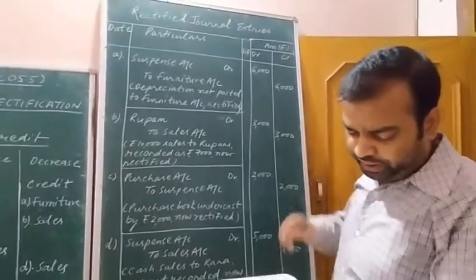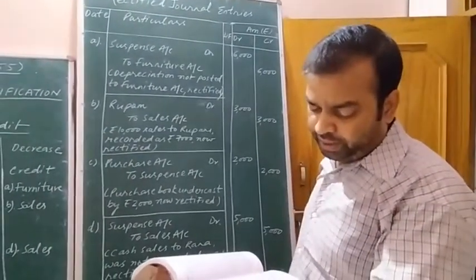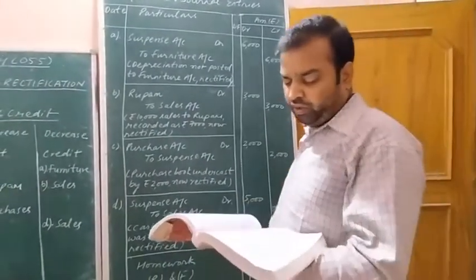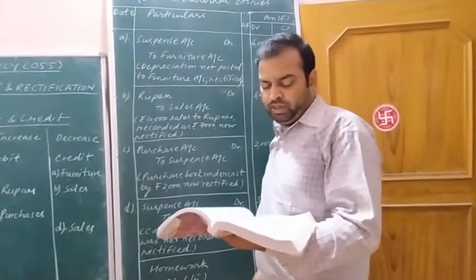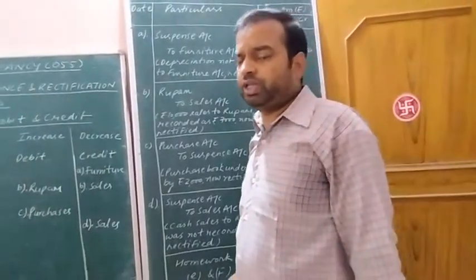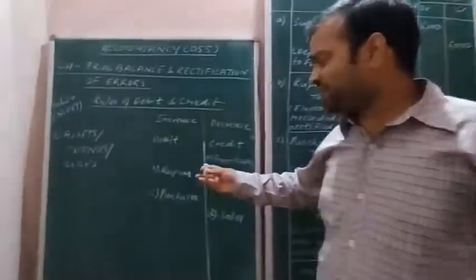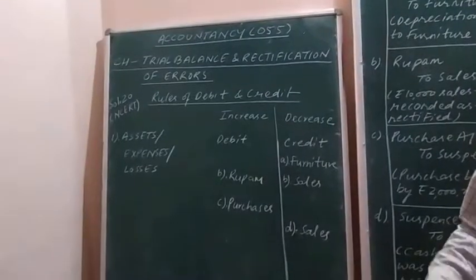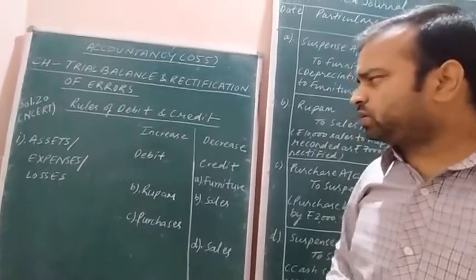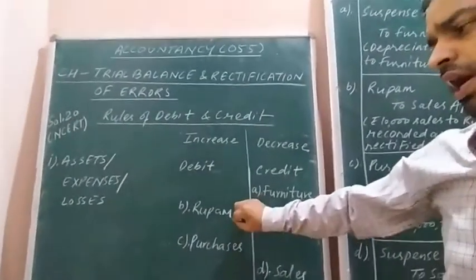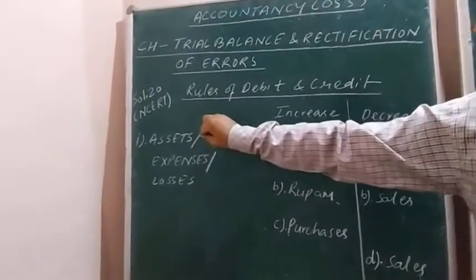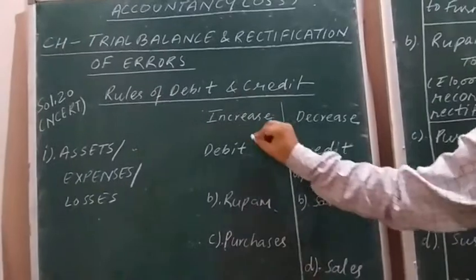Now, reading out the second transaction: credit sales to Anupam, rupees 10,000, were recorded as rupees 7,000. Credit sales to Anupam. First of all, according to this transaction, what should be the journal entry? Credit sales. We are selling the goods to someone on credit basis. The other party to whom we sell the goods will be our debtor. And debtors are assets of the business, and whenever an asset increases it is shown on the debit side.